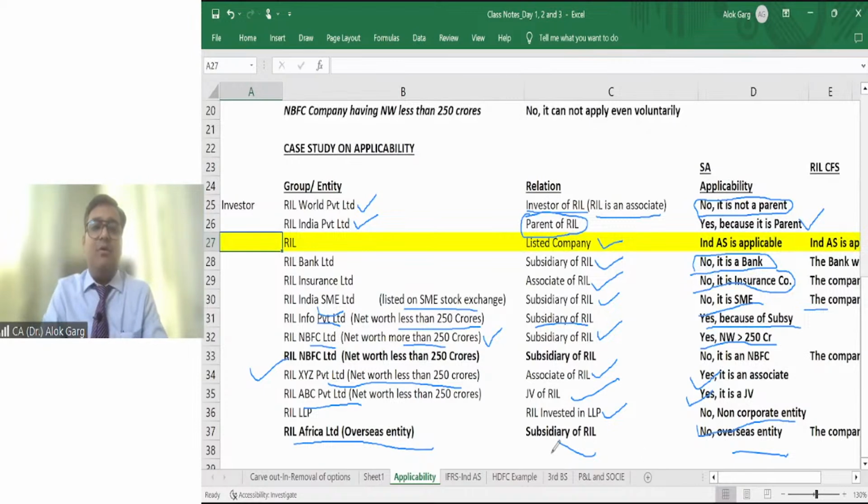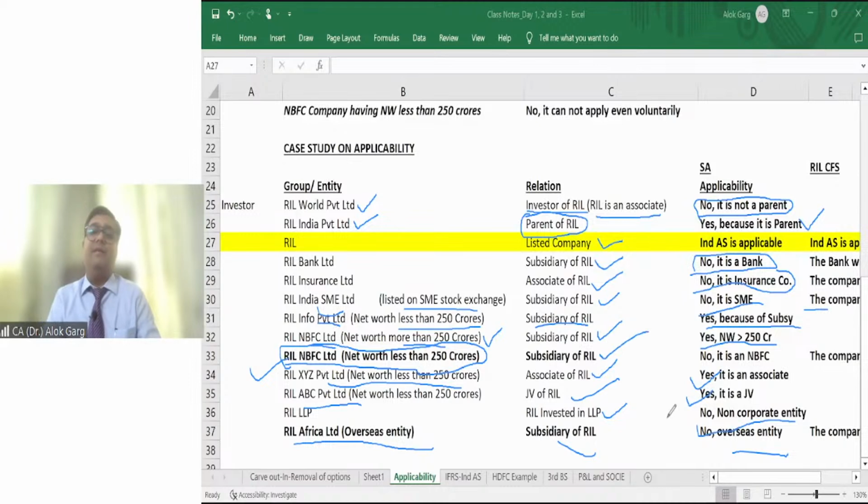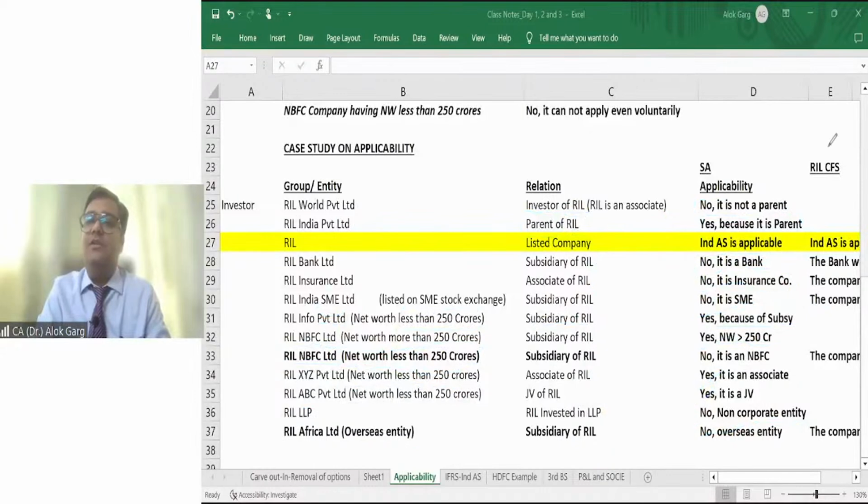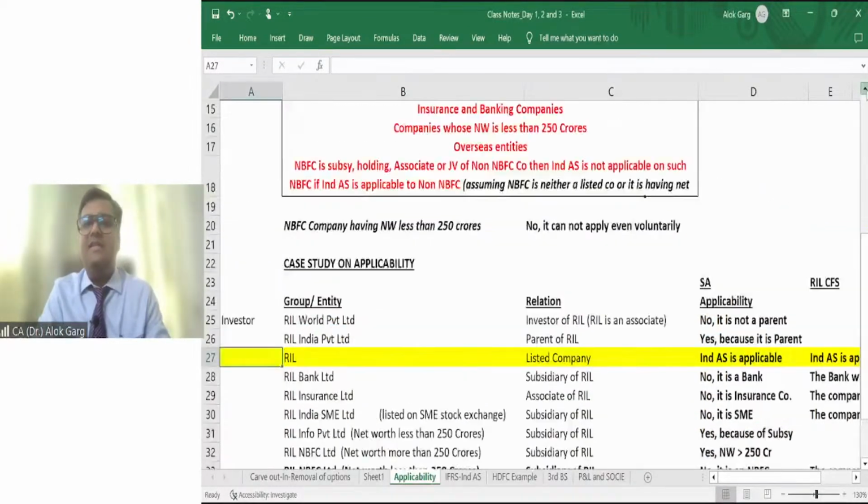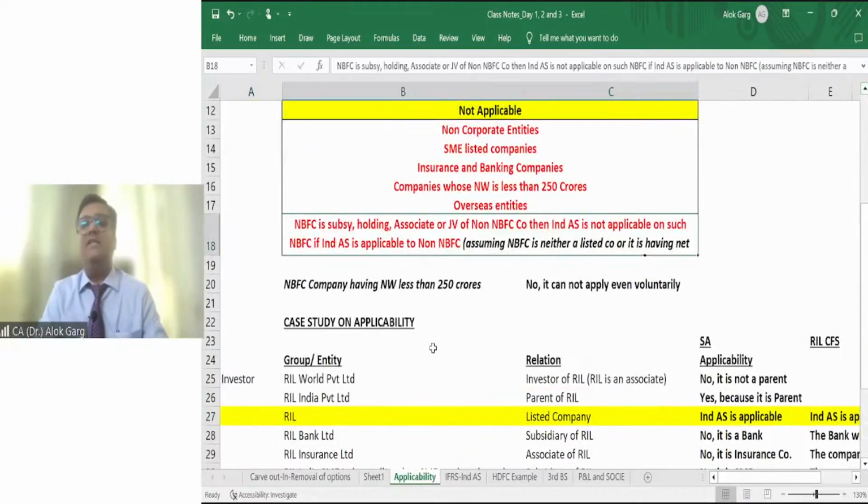Friends, now let's discuss this RIL NBFC Limited. This RIL NBFC Private Limited's net worth is less than 250 crore and it is an unlisted entity. It is a subsidiary of RIL. Whether Ind AS is applicable, friends, there is one rule which is given in the 30th March 2016 notification. And what is that rule? It is very simple. They have given a special exemption to NBFC companies. They have said that on an NBFC company, you have to check the criteria relating to that particular company.